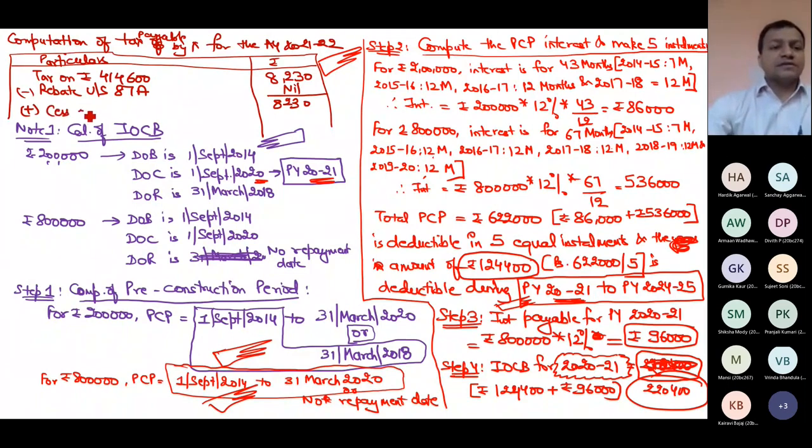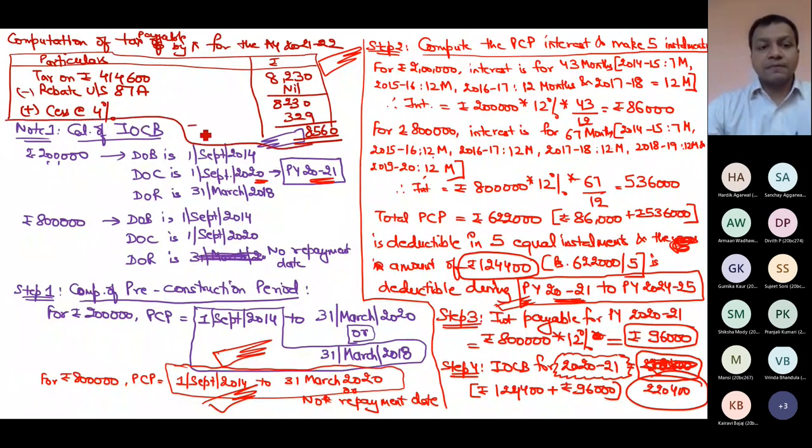So flat. Now cess, surcharge of course not there because income does not exceed 50 lakh. Now 4%, 8230 into 4%, 329. 8560 is the answer of tax payable. Round it off. You must round it off. Tax payable 8560 rounded off.